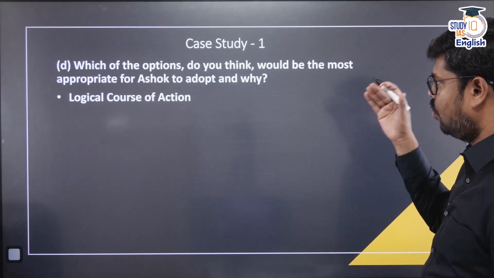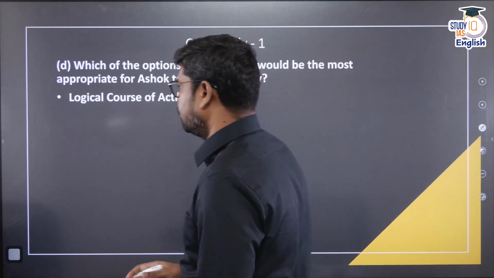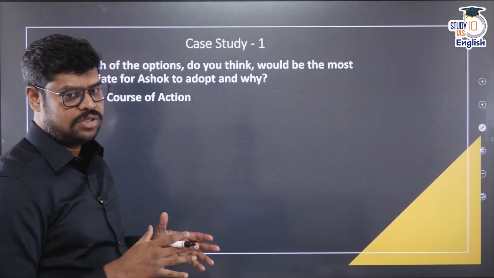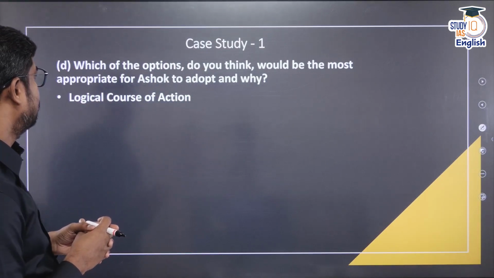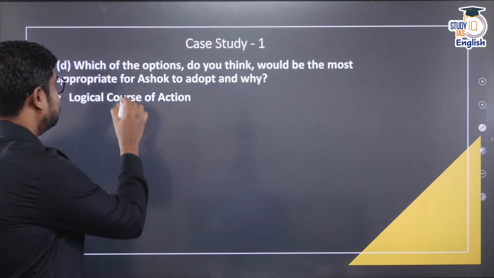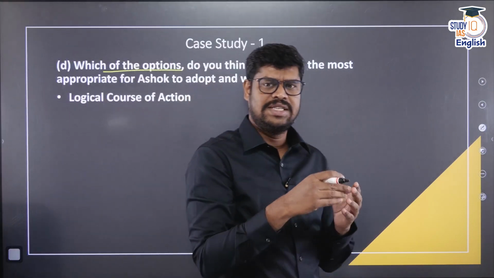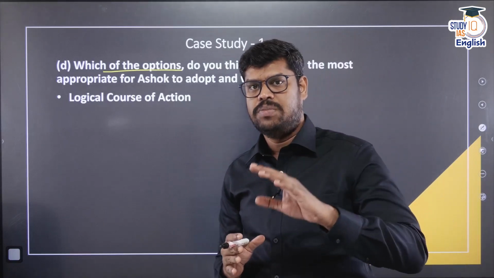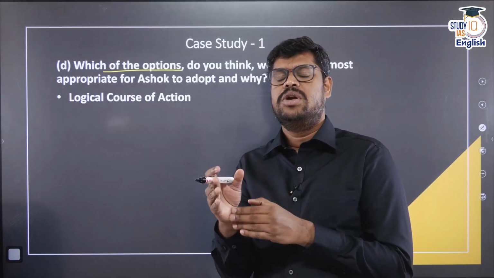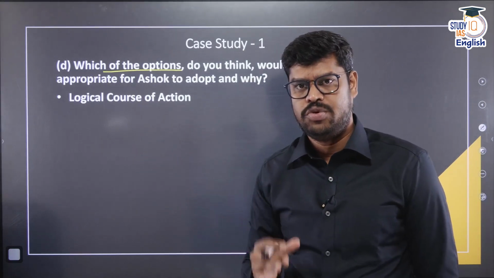Which of the following options do you think would be the most appropriate for Ashok to adopt and why? Here they are asking which of the following options. So, that means you do not necessarily have to choose any one of the options given. You can slightly modify it and also write the best course of action. You can combine one or two options also if you want.